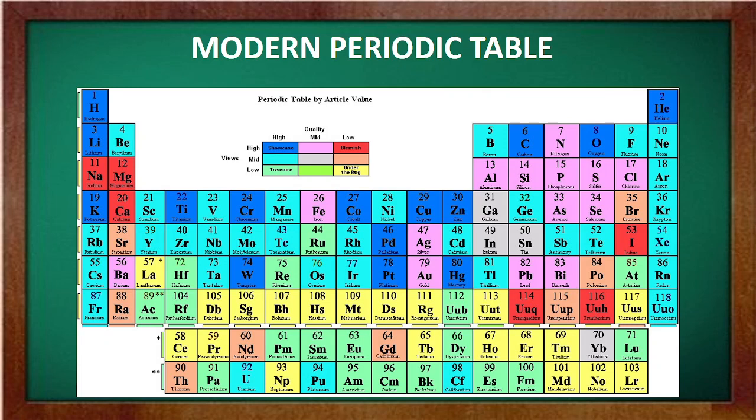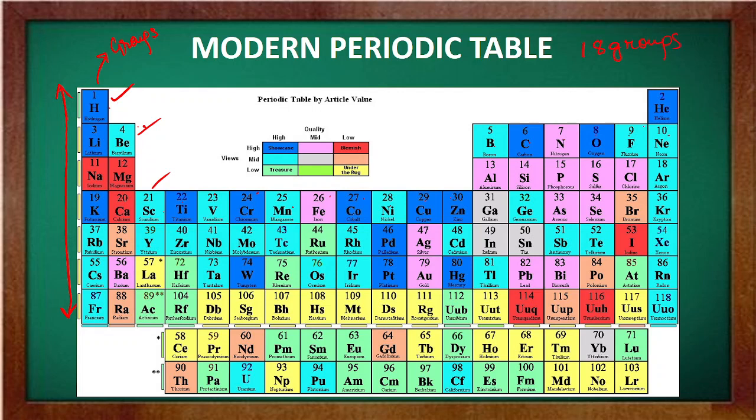So I said that we have to know what are groups and what are periods. I think that you already know this one. Here the vertical columns, the vertical series, this vertical one, that is known as your groups. So in total, the periodic table has, not 8, sorry, 18 groups. 1, 2, 3, 4, 5, 6, 7, 8, 9, 10, 11, 12, 13, 14, 15, 16, 17, and 18. In total, there are 18 groups.